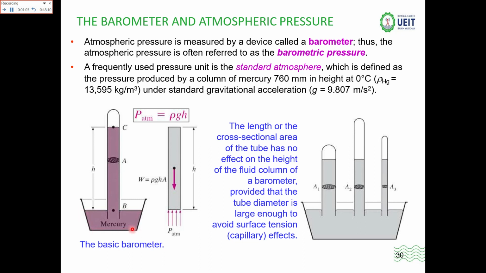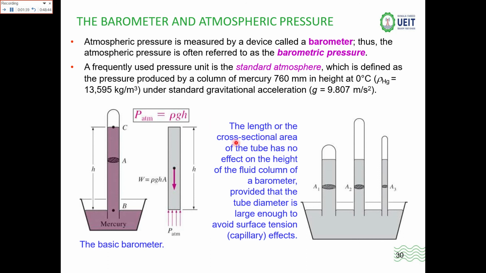This is basically the barometer. This is the bath of the mercury. This is the column of mercury having the height 760 mm, and this is the space inside the column. Through this height you will measure the value of atm. You will use the density value, the gravity value, and the height that you are getting. So by multiplying all these quantities you will have the value of atm.